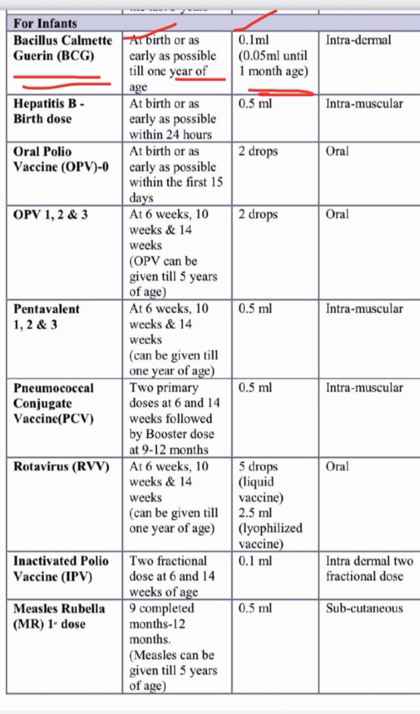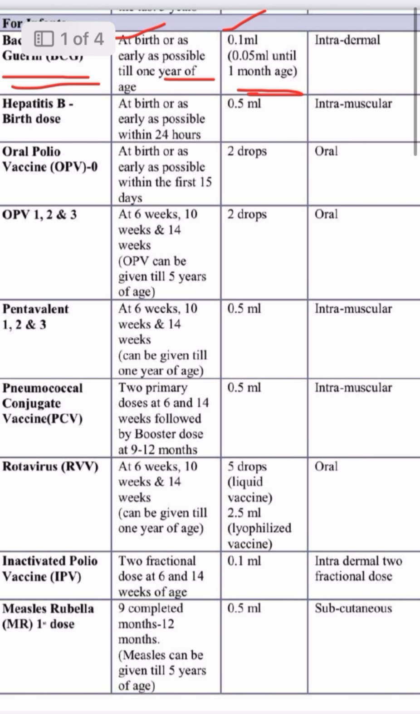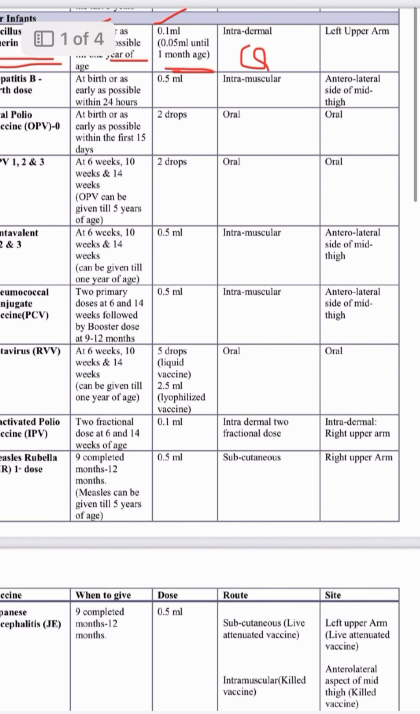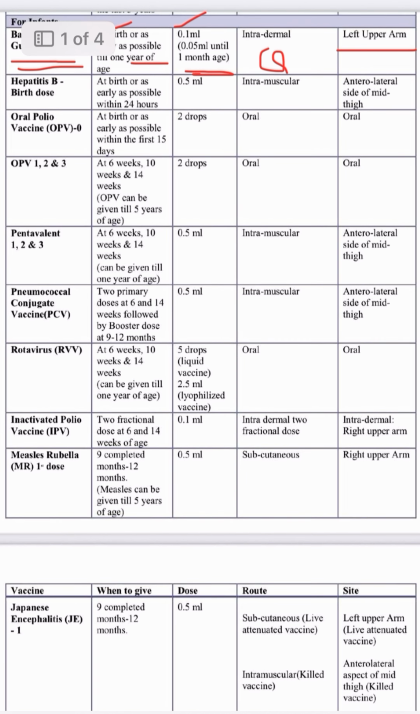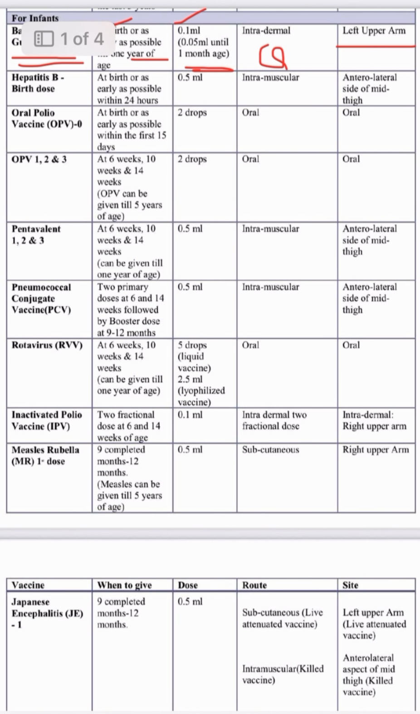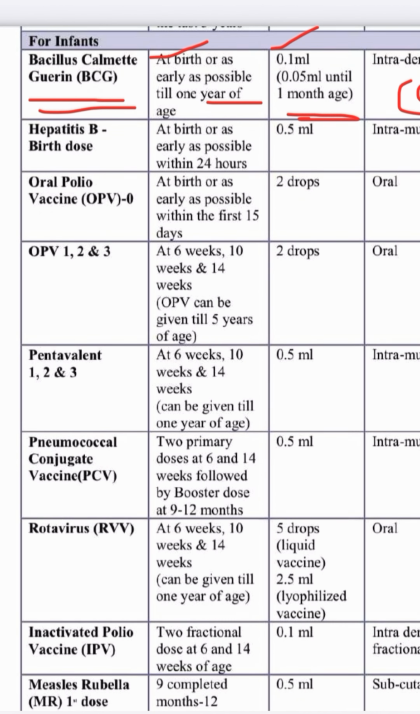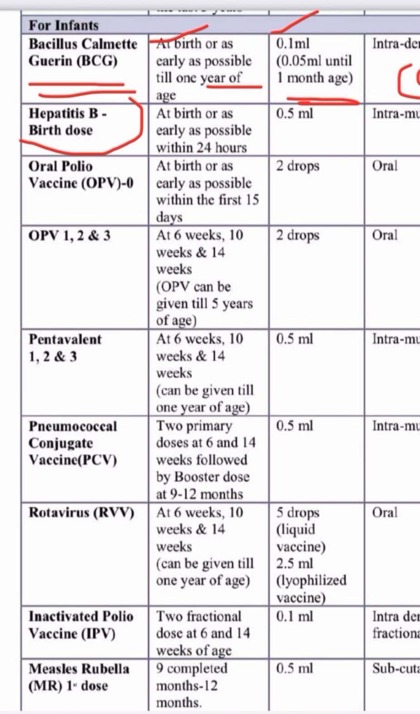So what is the route? The route is intradermal. BCG vaccine is given intradermally at birth. It is a question that it is given intradermal at the left upper arm. So it is important: left upper arm. BCG. Next vaccine is hepatitis B birth dose.